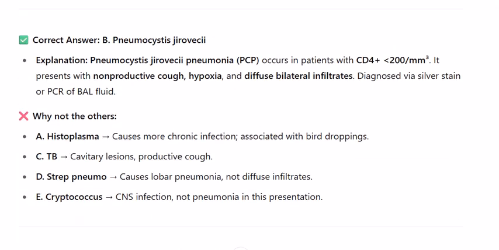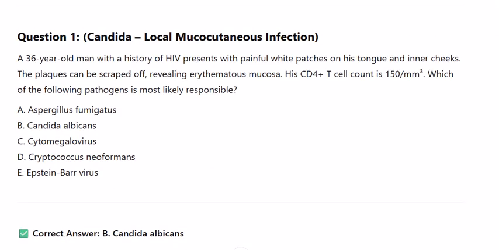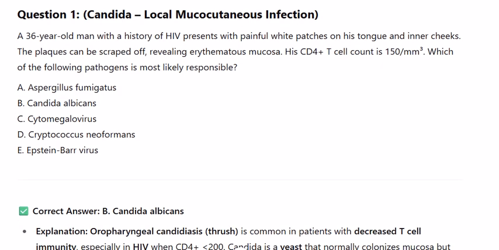USMLE-style questions focused on decreased T cells and the associated infections: Candida, local, Pneumocystis jirovecii (PCP), and Cryptococcus neoformans. Question 1. Candida, local mucocutaneous infection.